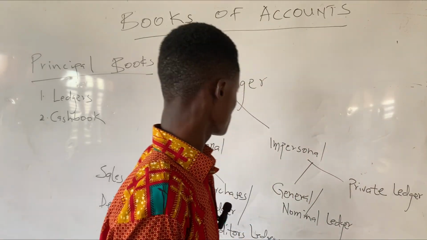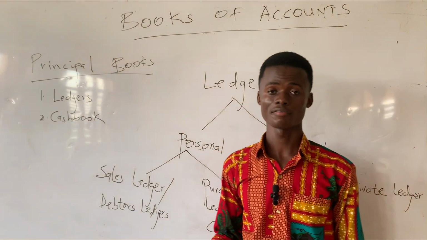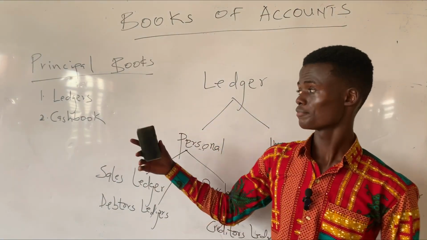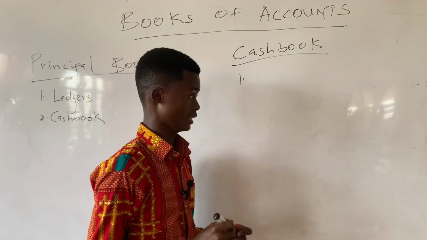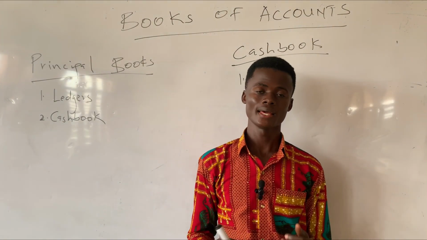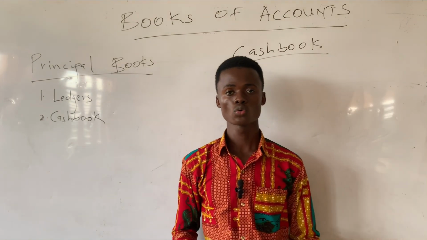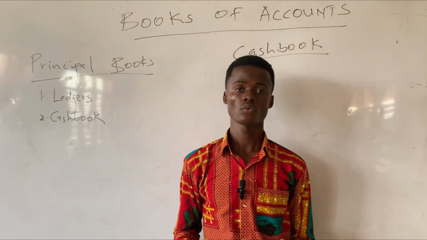Okay, so after knowing what a ledger is and the subdivision of ledgers, let's proceed by finally looking at the cash book. The cash book is grouped into three, and they are the single or one column cash book, the double or two column cash book, and then the triple column cash book.